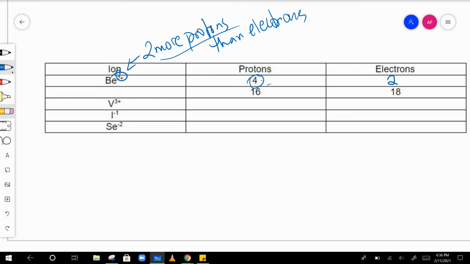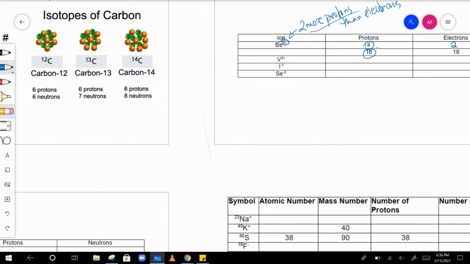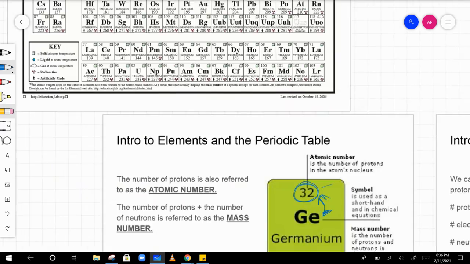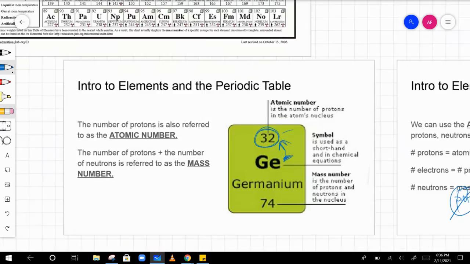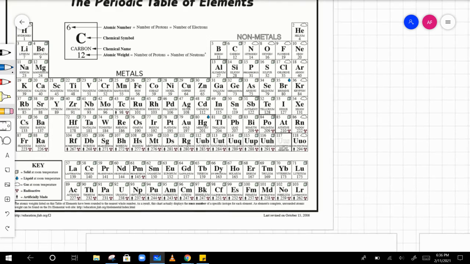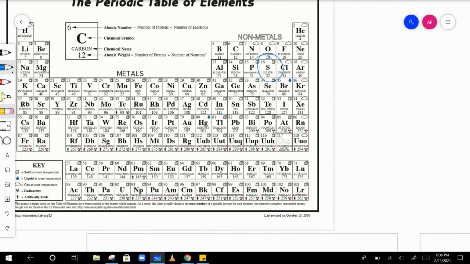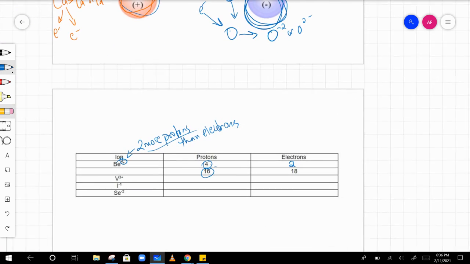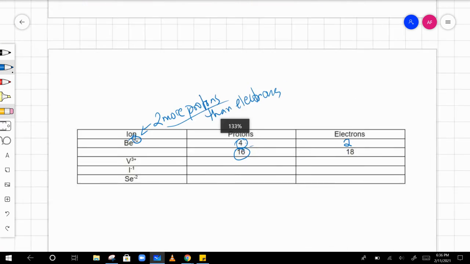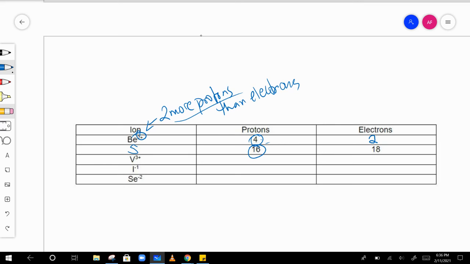Okay, the next one, we know we have 16 protons. If we look at the periodic table, which element has 16? The element that has 16 is sulfur. Sulfur has 16. So we have sulfur. That's the symbol.